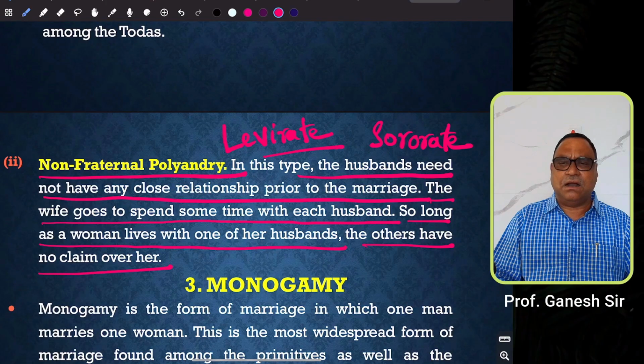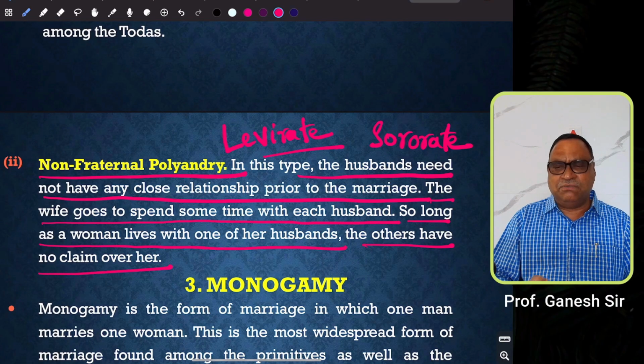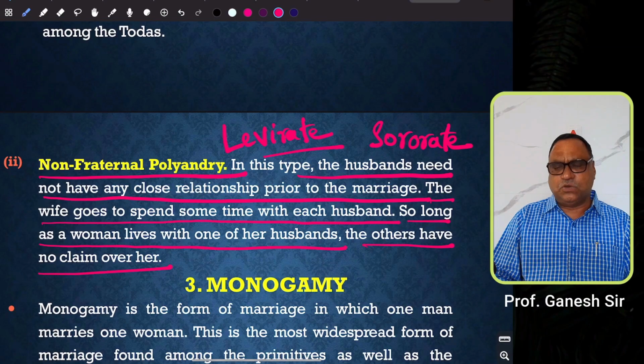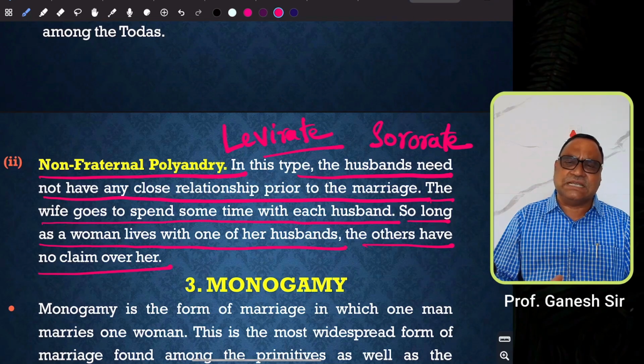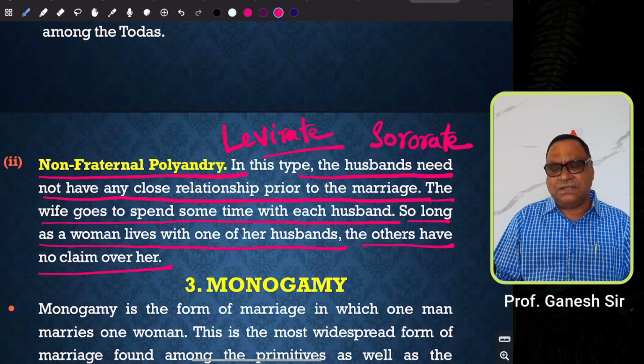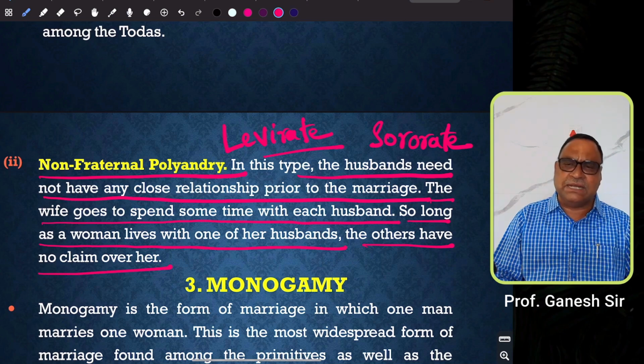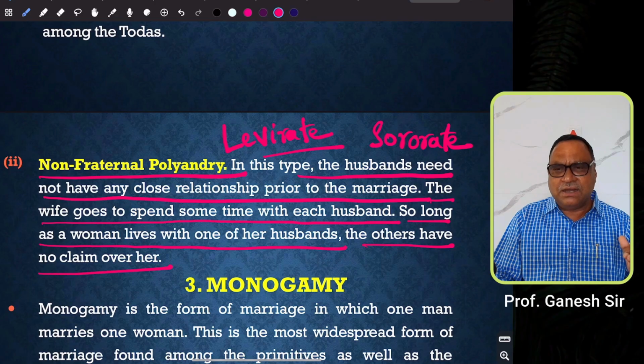That means on the death of the husband, a woman is permitted to marry her deceased husband's brother. This kind of practice could be seen in many tribal communities, and it is said that levirate is practiced by many tribal communities in order to provide social and economic security to the woman and her children.